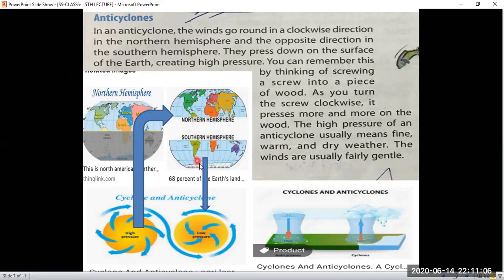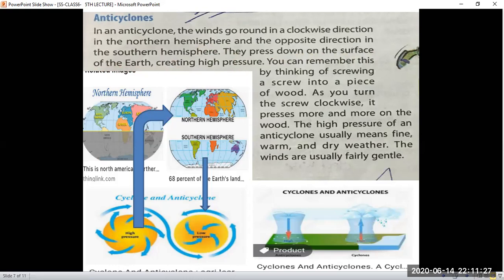And in the southern hemisphere, the winds will move anti-clockwise, the opposite direction. So they press down on the surface of the earth, creating a high pressure.